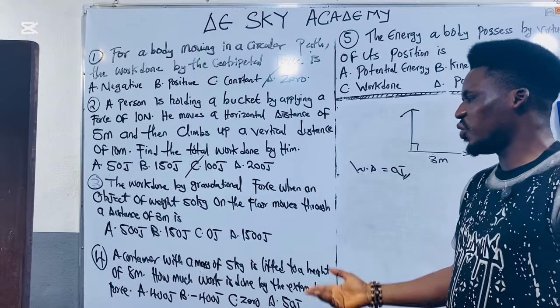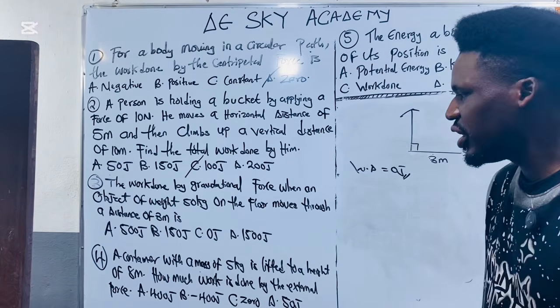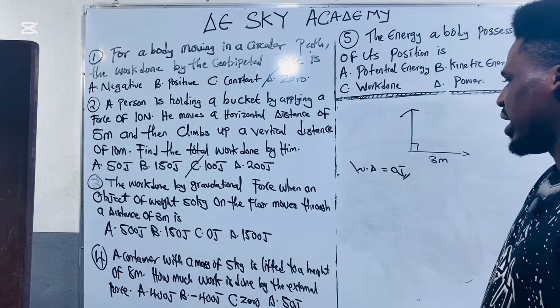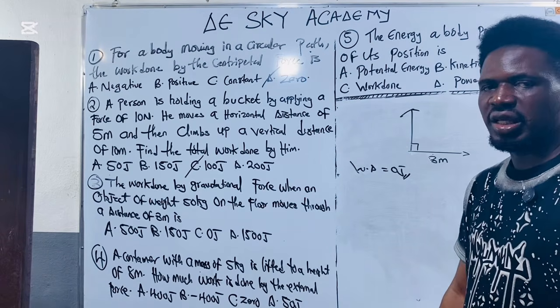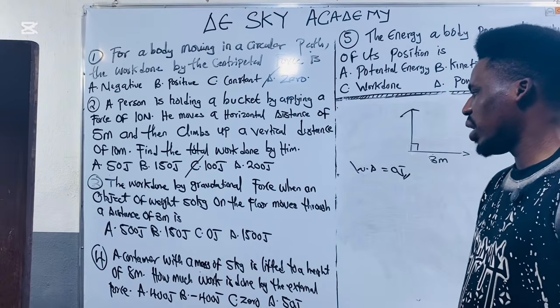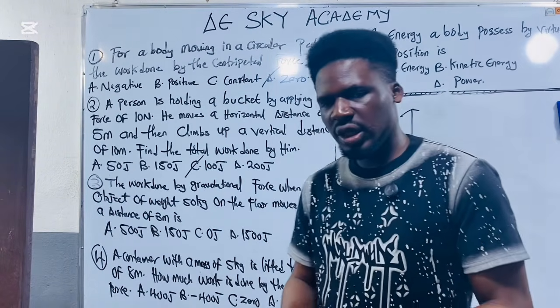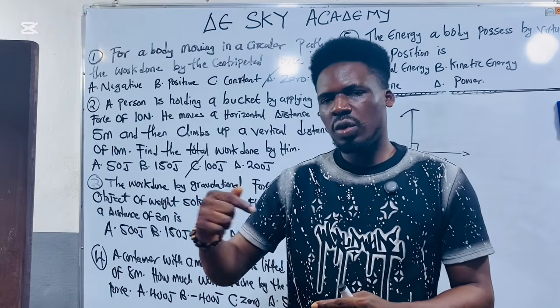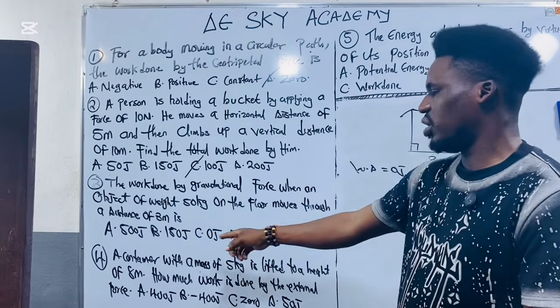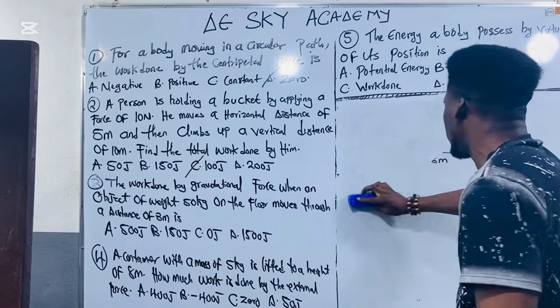Now there are some people that will want to solve this. They will say, okay, they gave us mass of 50 kg. They will now say 50 times 10 times 3. Definitely you still get the answer, but that is not the correct answer. Why? Because they want to test your knowledge whether you know that if the force and the displacement of the motion of the body are perpendicular to each other, what will be the work done? So you don't even need to solve if you actually know how to analyze the questions.